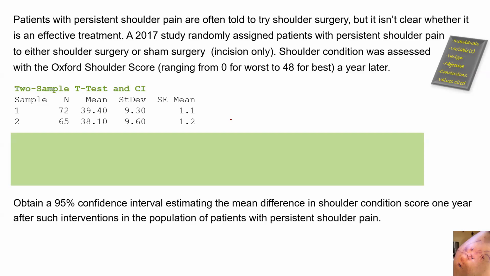In this case here, we have participants who were patients with persistent shoulder pain. We have here an experiment because they are randomly assigned to either shoulder surgery or the sham surgery. You're under anesthesia anyway, and it looks like you've had surgery, but you've just had skin incisions. And we have a quantitative variable, which was the shoulder score on a typical medical score here, with values that range from 0 to 48, where 48 is the best score, a year after the study.